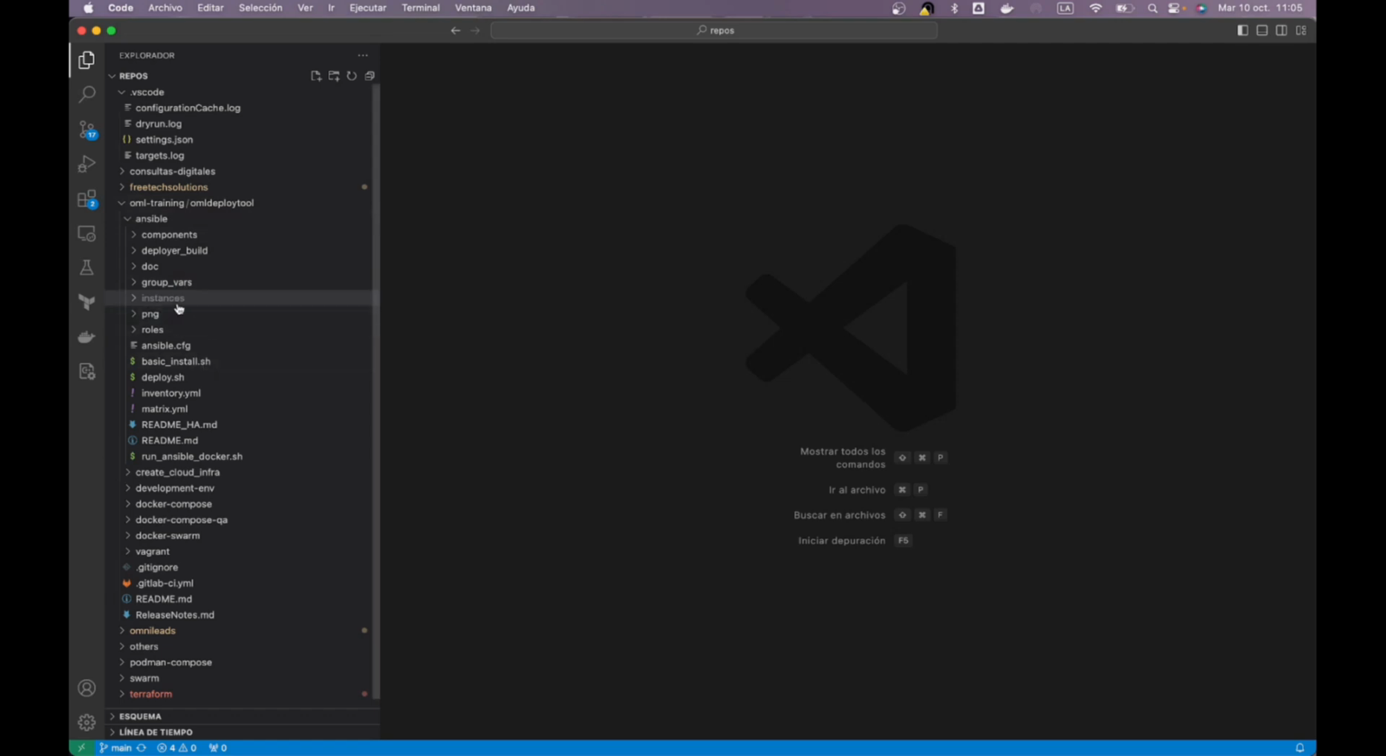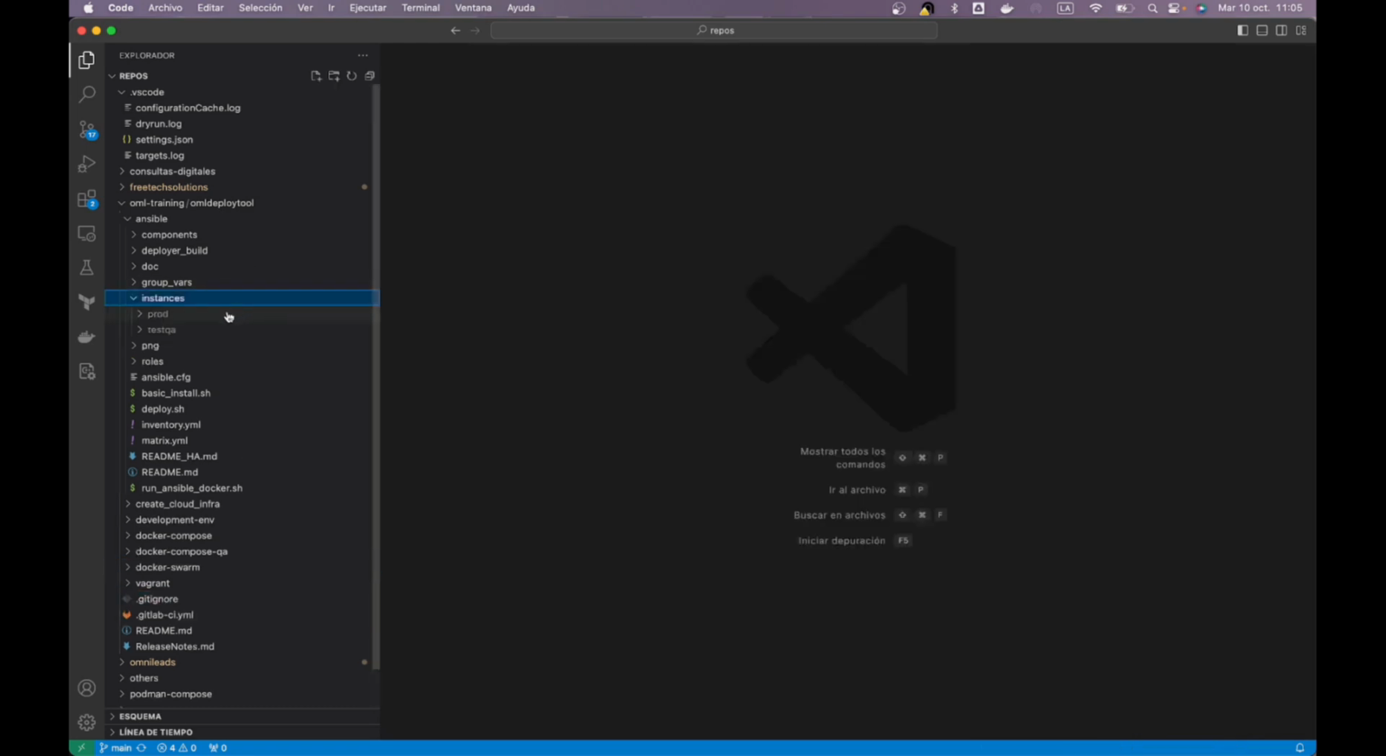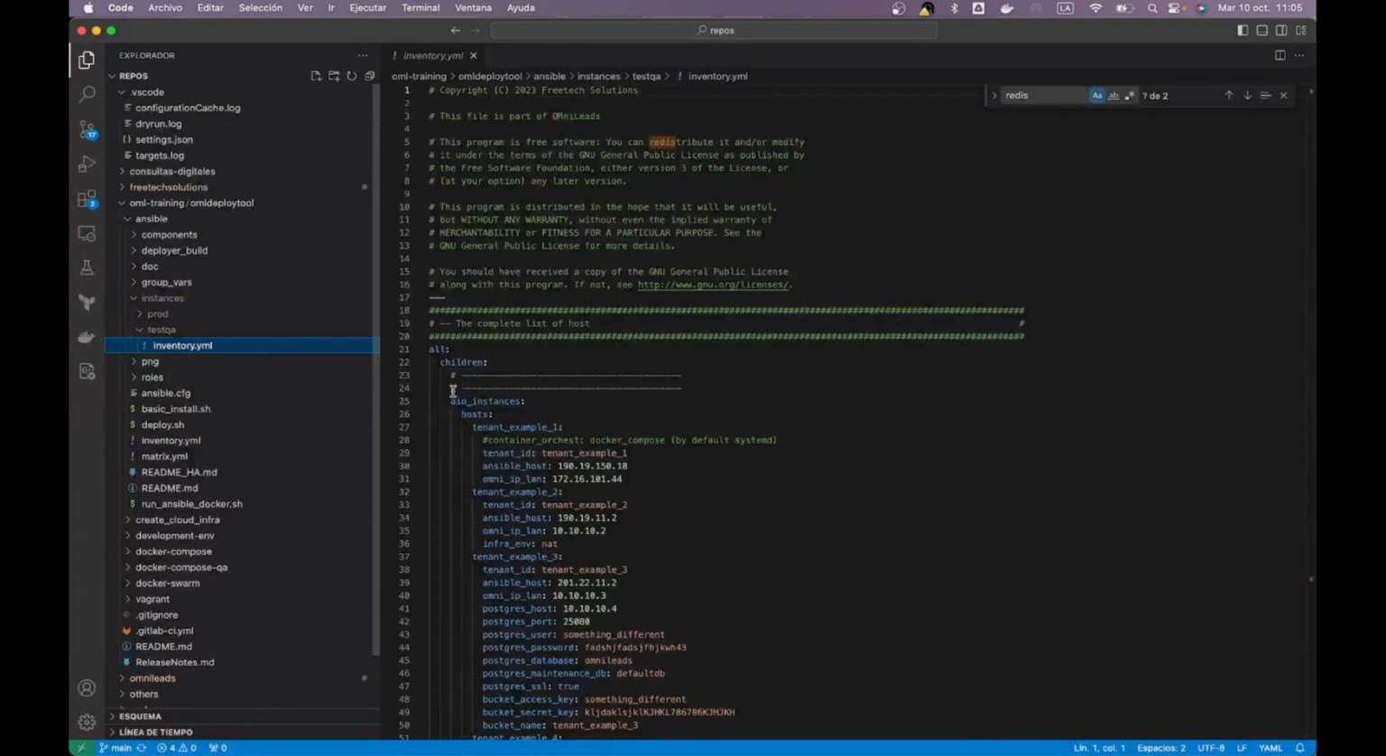Why? Because this folder is ignored at Git level, just so we can work. There is a gitignore in the root of the repository, and we see that among several directories, Ansible instances is cited there so that it is not tracked at Git level. Then, here in test QA, I have my inventory file, which I made as a copy of the inventory YAML that comes in the Ansible part inside the OmniLeads deploy tool.